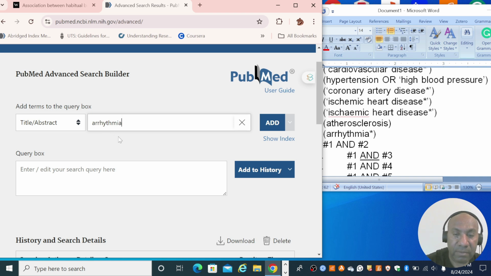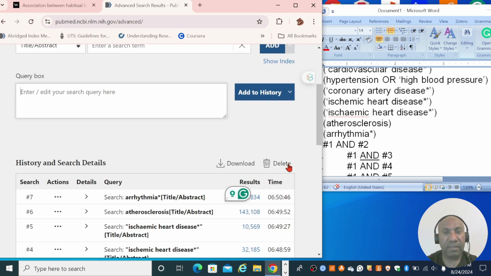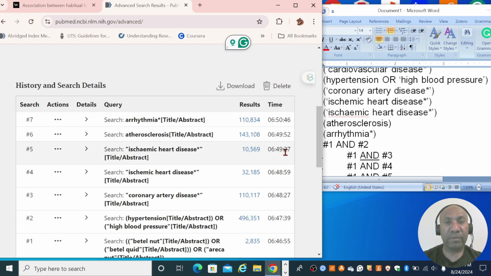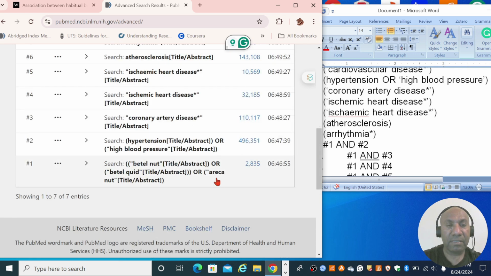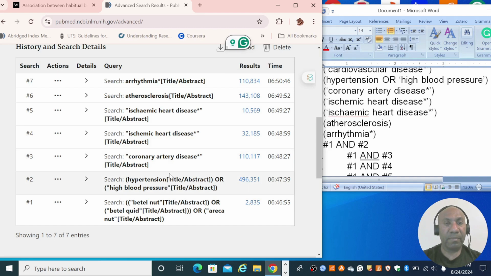ARRHYTHMIA, and I'm also putting the asterisk mark there, the modifier, so that it will capture the word arrhythmia as the plural. I add that to title and abstract, and I hit add to history, and it has given me 100,000 plus papers.